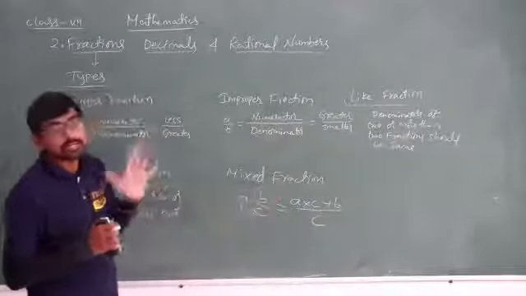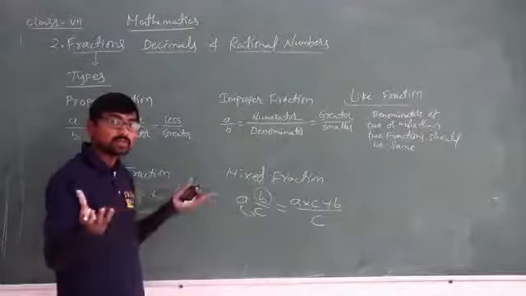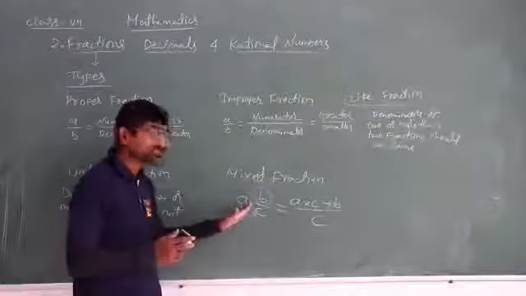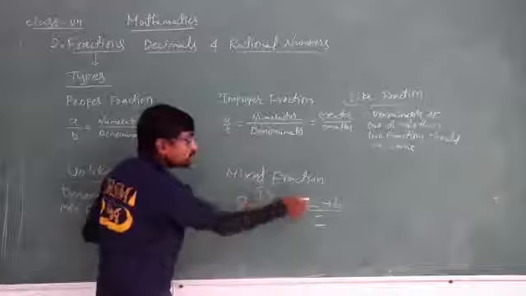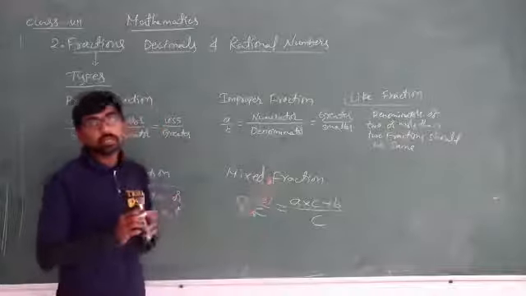We are taking 2 to 3 whole parts, so we will be adding them algebraically. When we add those 2 to 3 fractions, it is converted into a mixed fraction, which can be written in the form A B by C. Whenever I convert this into an improper fraction, I have to multiply these both and add the value B. This is how you can convert a mixed fraction into an improper fraction.